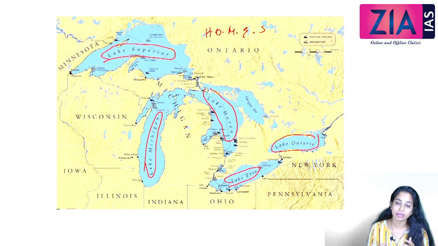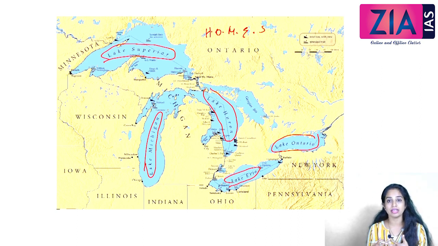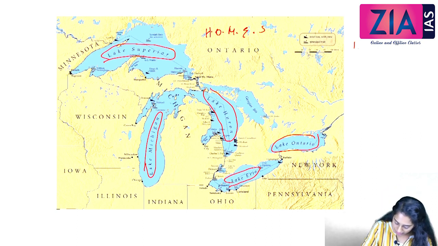Lake Superior is the second largest lake in the world after the Caspian Sea. So first place goes to the Caspian Sea, and second is Lake Superior.